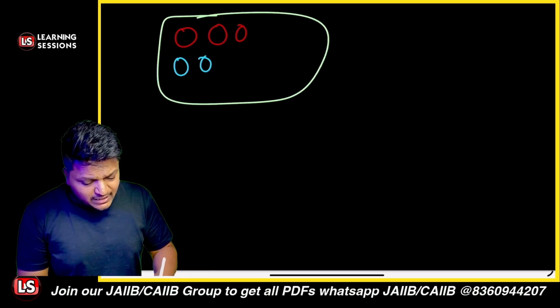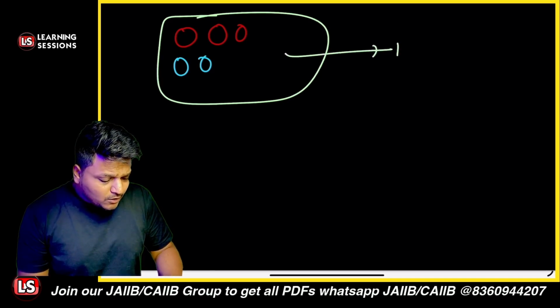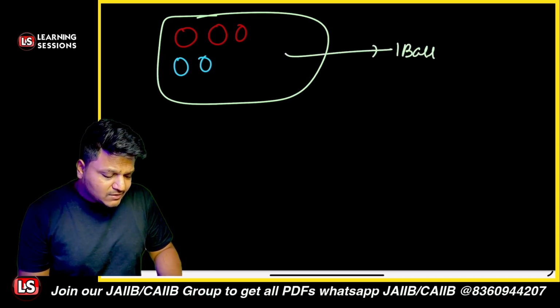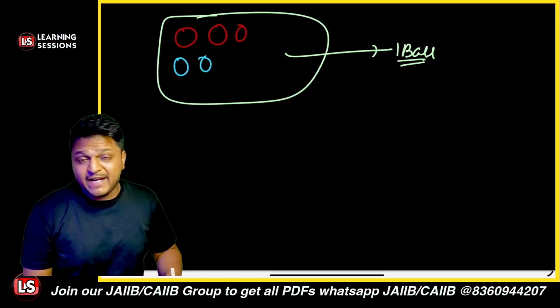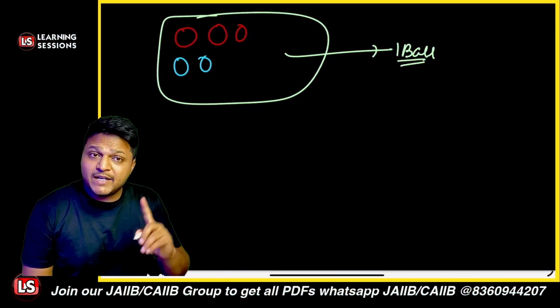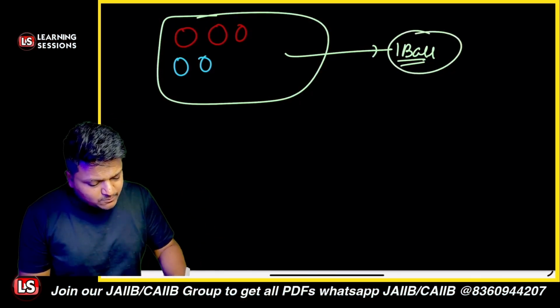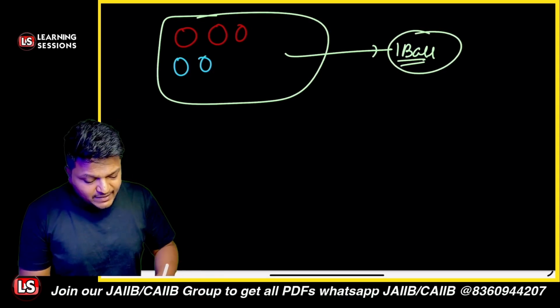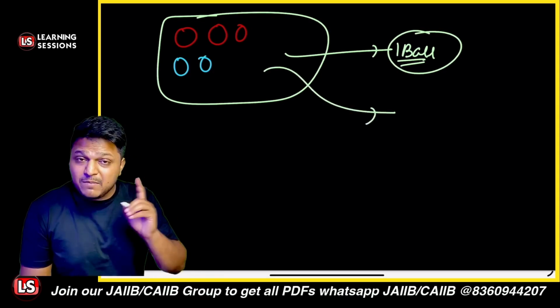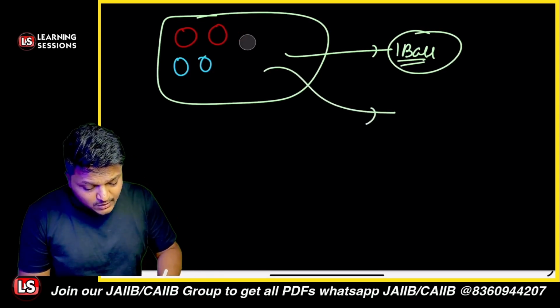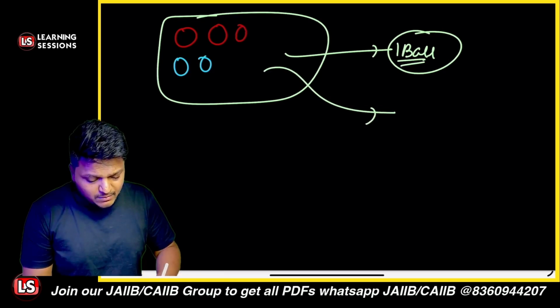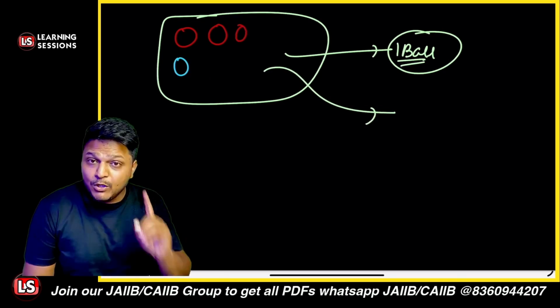Let's suppose we just drew one ball from the bag and kept it aside, right? That is the scenario. And after that, we are going to draw another ball. So we drew the first ball and kept it aside, and then we'll be drawing the second ball. Now it may be the scenario that the first ball may be a red ball, or it may be a blue ball, right?